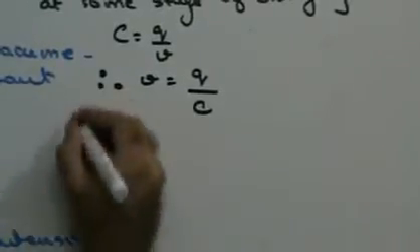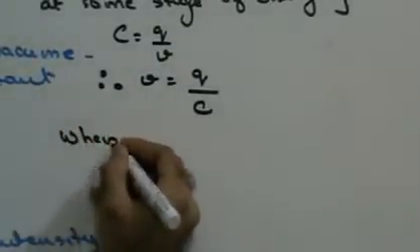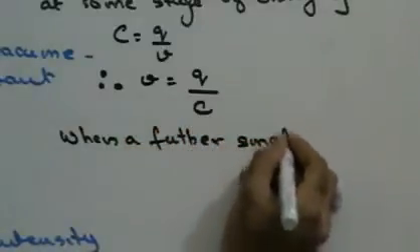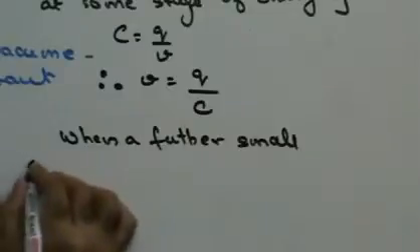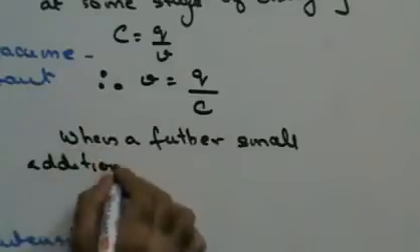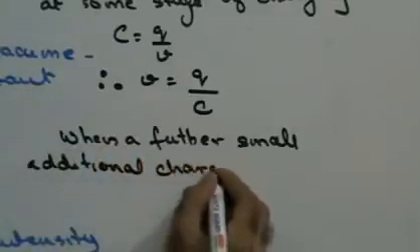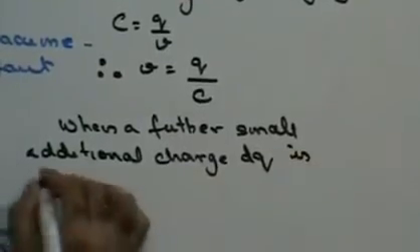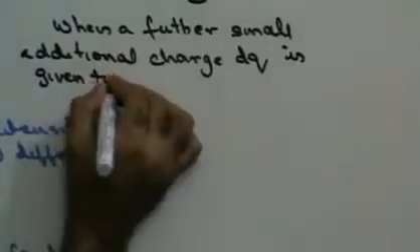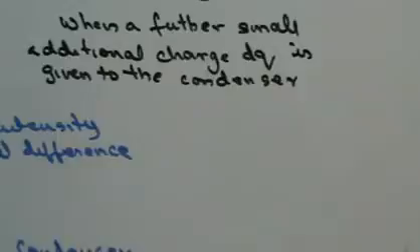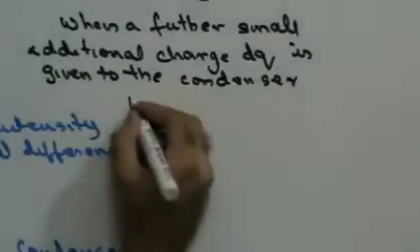Now, when a further small additional charge dq is given to the condenser, what would happen is work would be done.